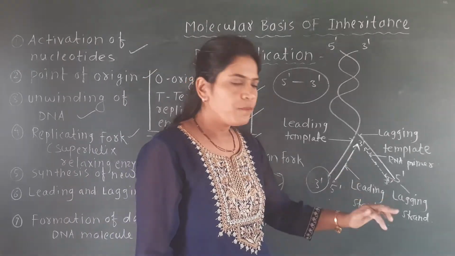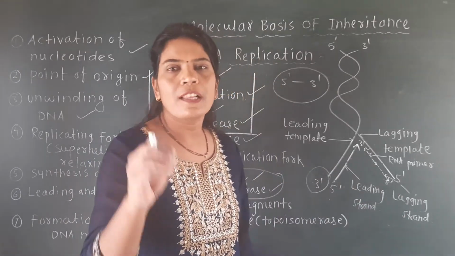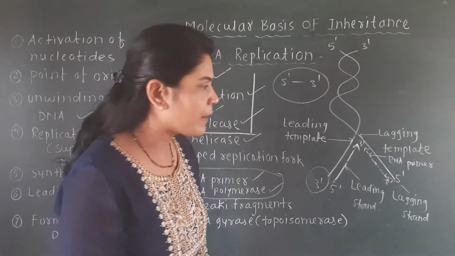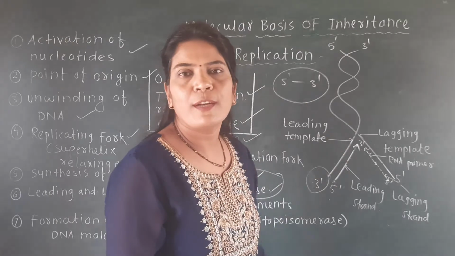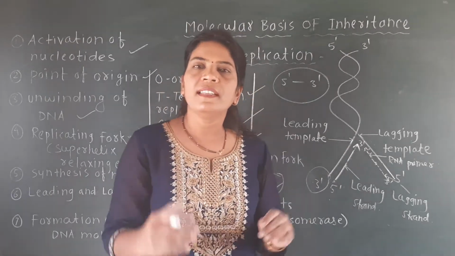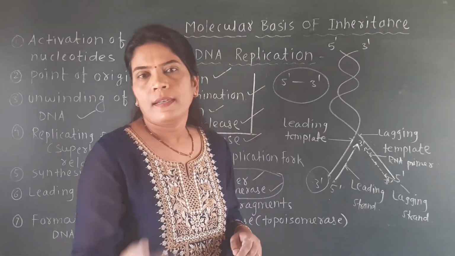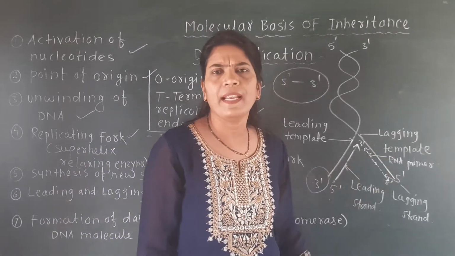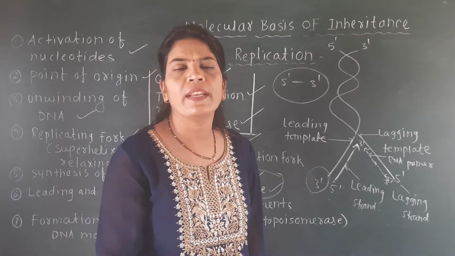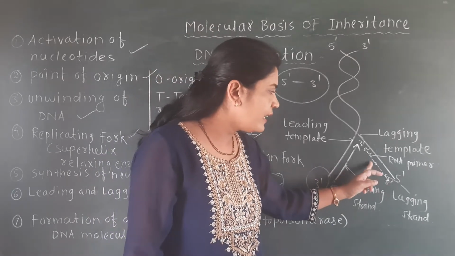But the lagging strand is also formed with the help of RNA primer, and that RNA primer is attached to the 3' end of the parent. But this RNA primer which gets attached to this lagging template synthesizes this DNA molecule in fragments.